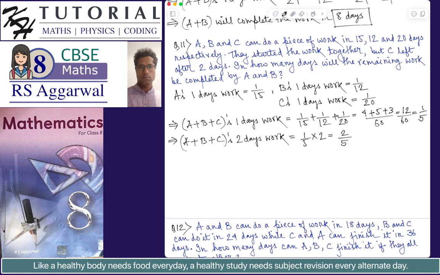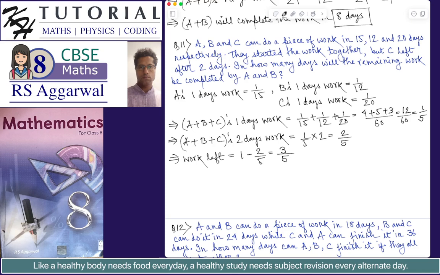This is the total work done in the first 2 days when A, B and C were all working together. So the work left is 1 minus 2 by 5, which is equal to 3 by 5, which needs to be completed by A and B.